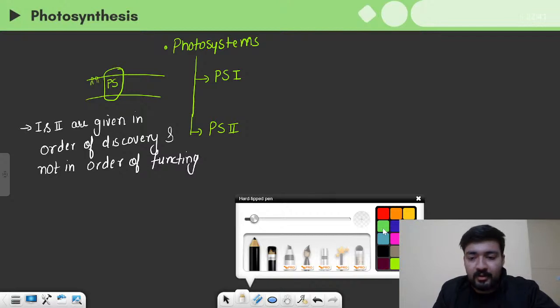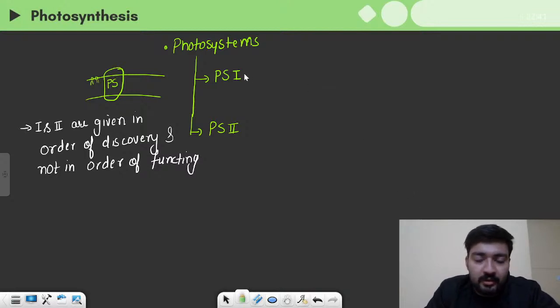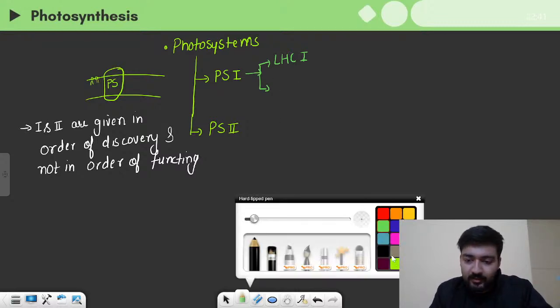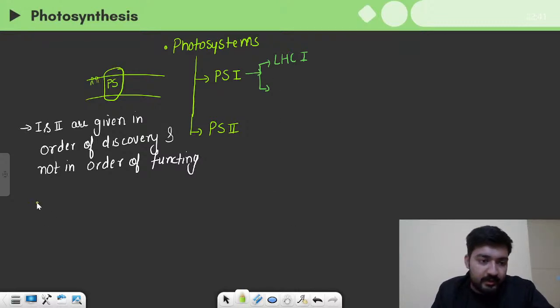Now in these photosystems we have two parts basically, right? So first is the LHC1 because it is PS1. LHC stands for light harvesting complex. So let me write it here, that LHC equals light harvesting